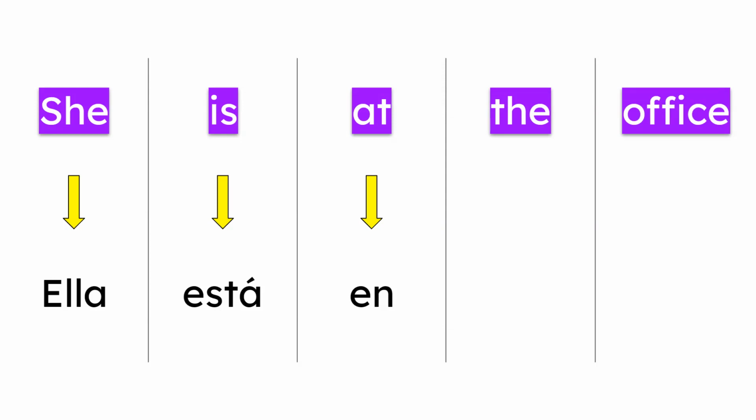Ella está en office. It's a feminine noun. So if it's feminine, the is la. That's right. An office is oficina. The whole sentence would be ella está en la oficina. Okay, it's your turn to say this.